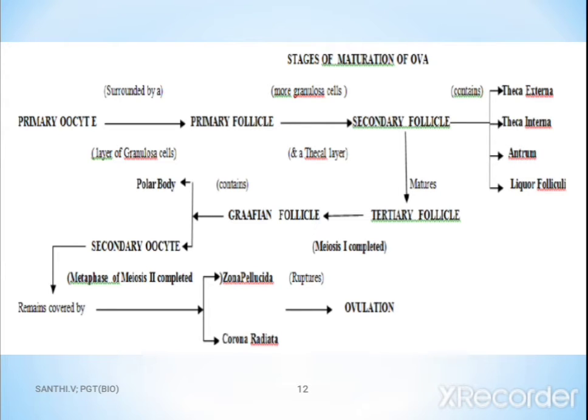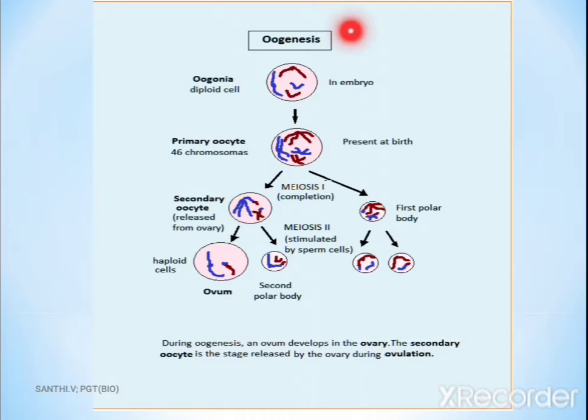So metaphase 2 of meiosis will be completed only on the entry of sperm. Otherwise it remains at metaphase 2 only. The entry of sperm alone completes meiosis 2. So this is oogenesis.